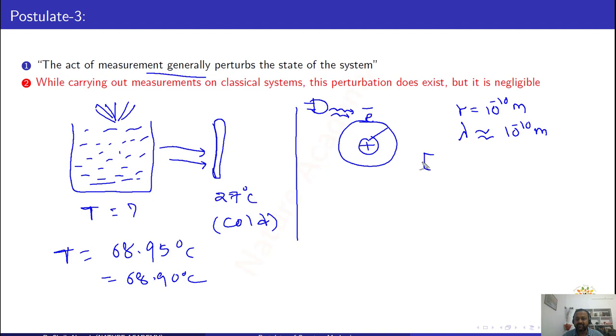Then find the energy of the photon. So energy of photon is hc by lambda. Substitute the h value, c value and lambda value here. You will get the energy in the order of 10 power 4 electron volts.